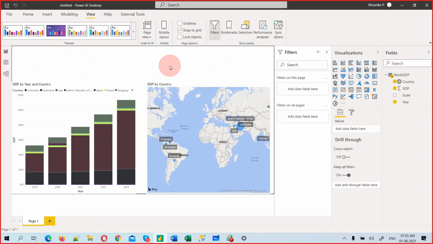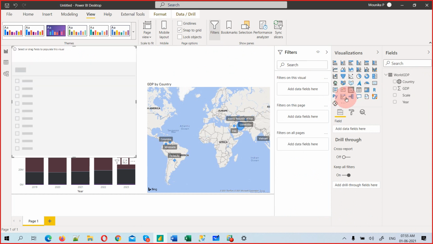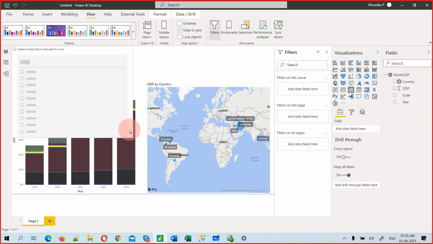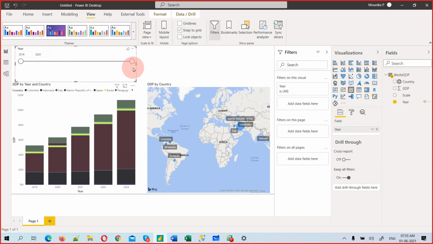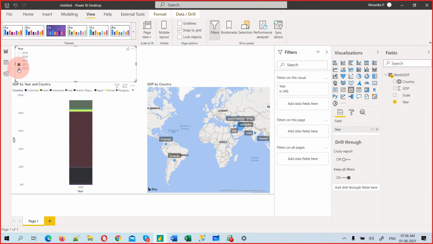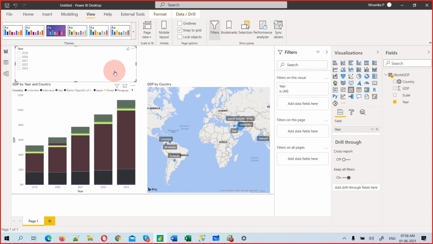Now it has come back. Now you have one more, I'm simply showcasing the slicer I'm taking. What is a slicer? Slicing and dicing is Power BI. If you ask me what is Power BI, it's a slicer and dicer. Everything you can just slice and dice. So now I want to check my year here. Go to list. I can select any year from here or from here. And if you want to come back, double click on the same one, it will come back.